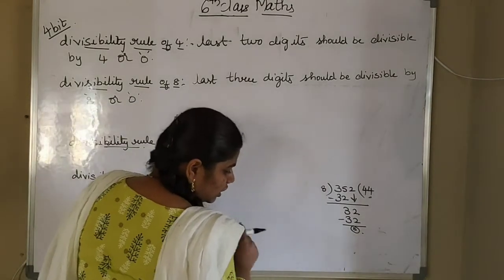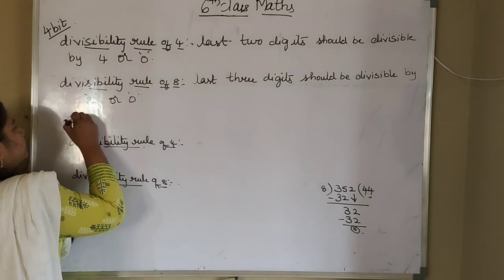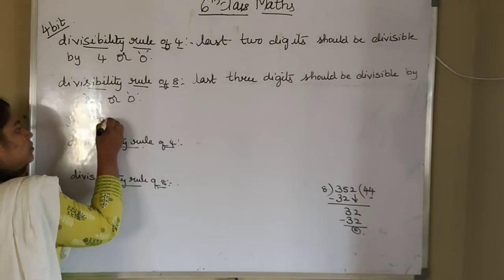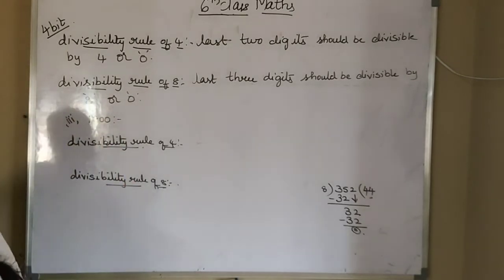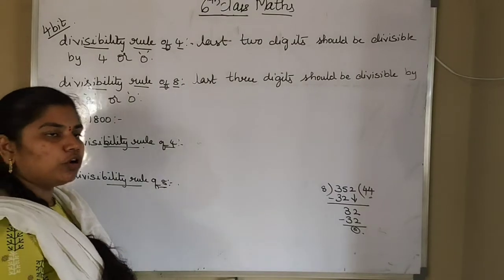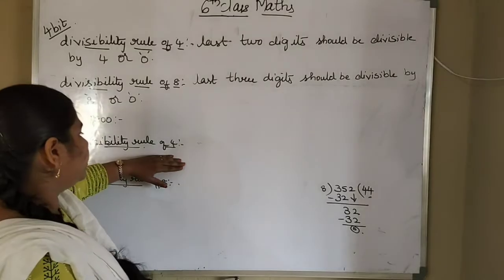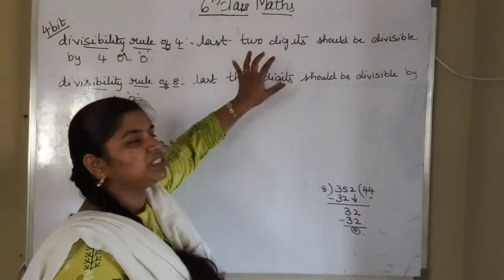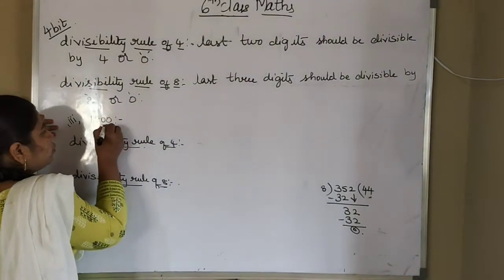So what is the last number? 1800. Okay, so whether this 1800 is divisible by 4 or not, we have to check. So what is the divisibility rule of 4? The last 2 digits should be divisible. So what are the last 2 digits?